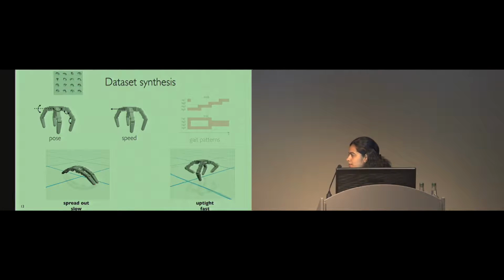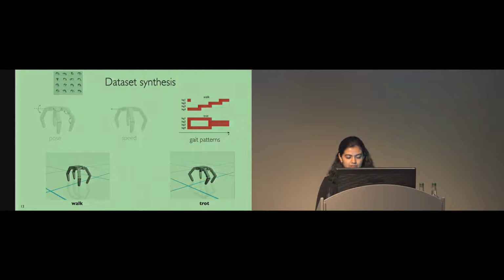By changing pose and speed, we can create variations such as these: a spread out, slow moving robot versus an uptight, fast moving robot. Similarly, by keeping everything fixed and by just changing gait patterns, we can create variations such as these. So we sample various motion parameters and record the corresponding motions. So we have videos of these motions, and that is really our data set.